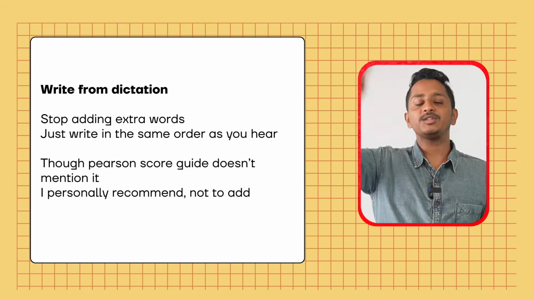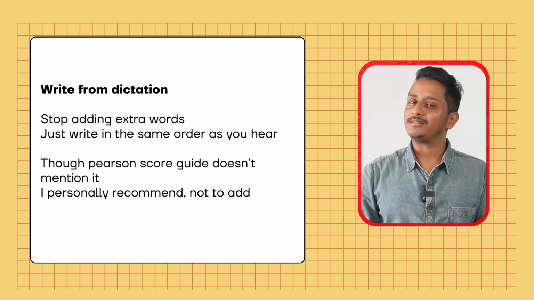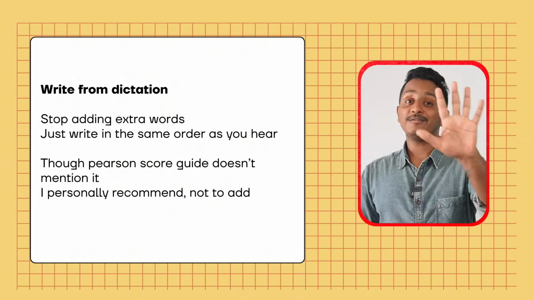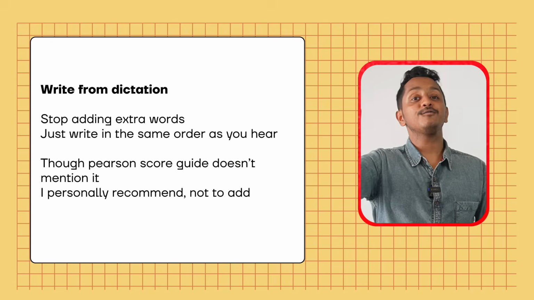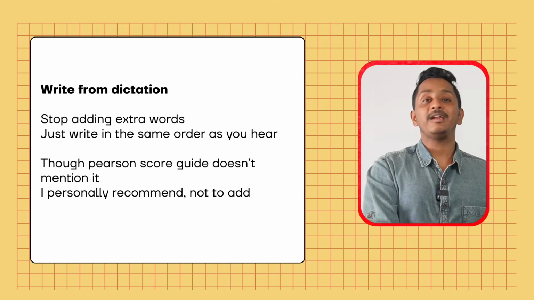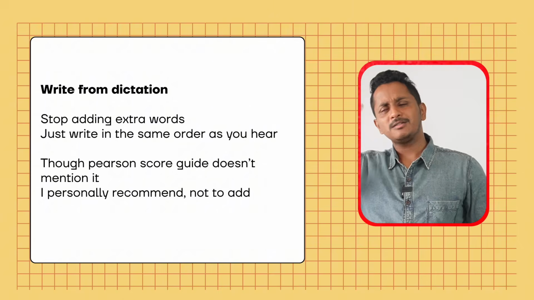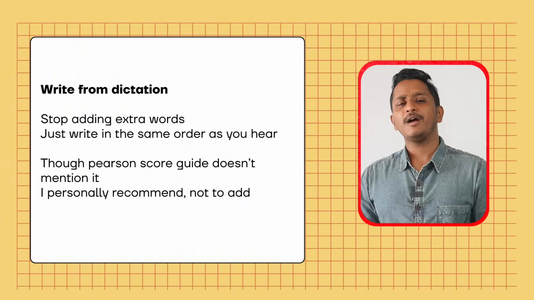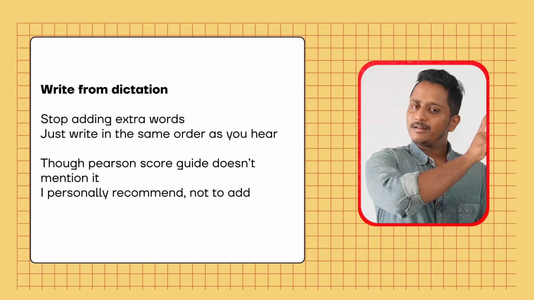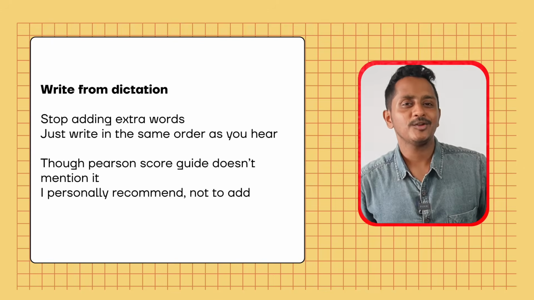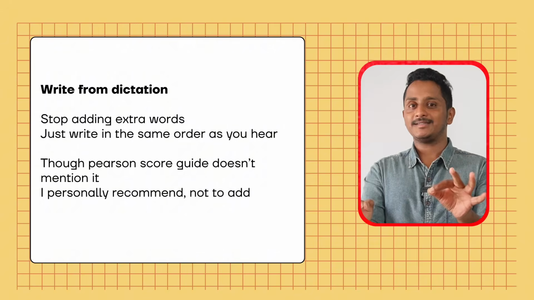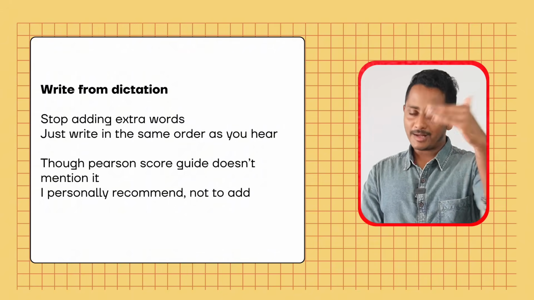You click there, version 1, 2 and 3. Only 3 versions are there. Before August 7th, there were 5 versions, A, B, C, D, E. You take version 1, not A, B, C, D, E, and try adding. Just click next for all the questions, go to write from dictation, add extra words and see how many marks you get. Take it again, click next for all the questions, go to write from dictation. Don't add extra words, write exactly as it is and see. Trust me, you will come back here and thank me.